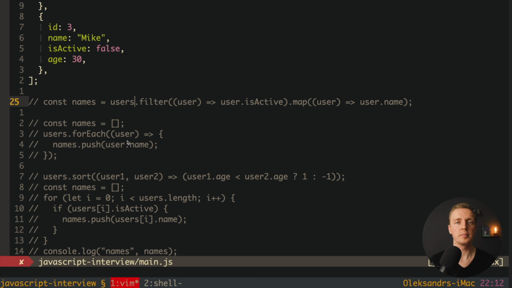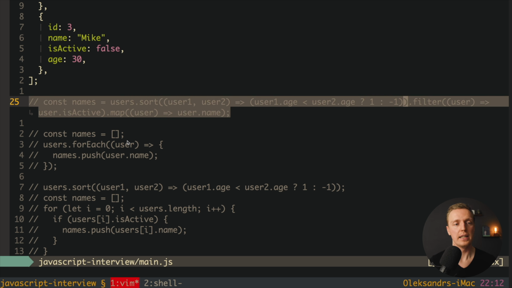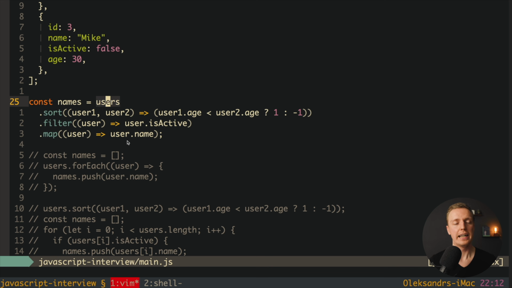And here it is much easier to do because we simply want here after our users to call .sort and after this to call filter and map. As you can see here, when I uncomment it, it is looking really pretty. We have here our users, we are doing our sorting, after this we do our filtering and then mapping. And first of all, this code is much easier to read. You have here chaining and you are getting your result in this one single property.